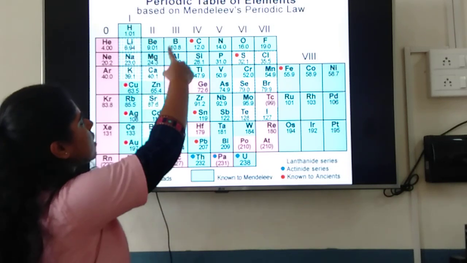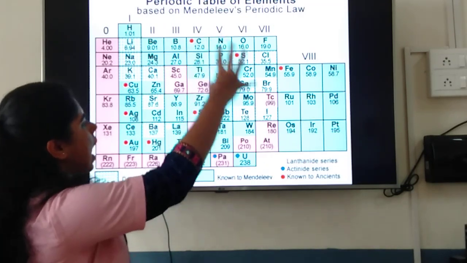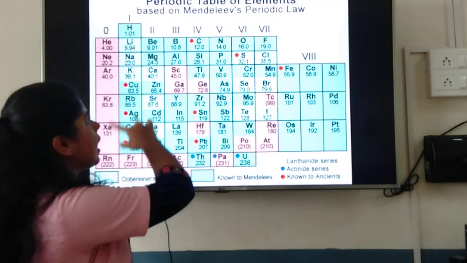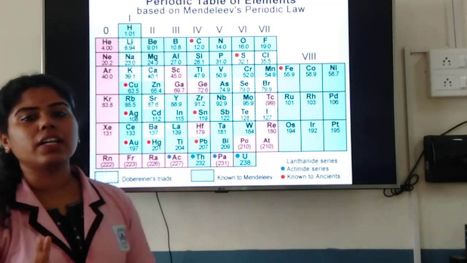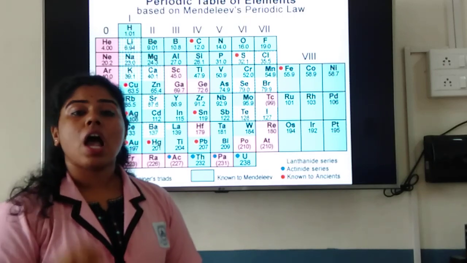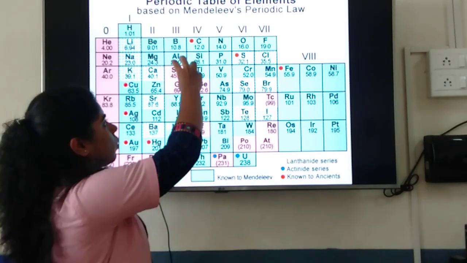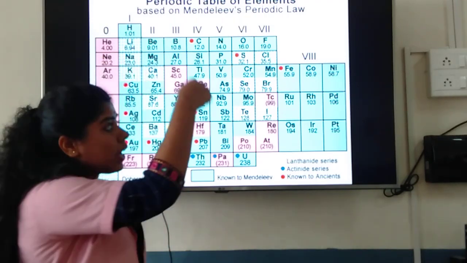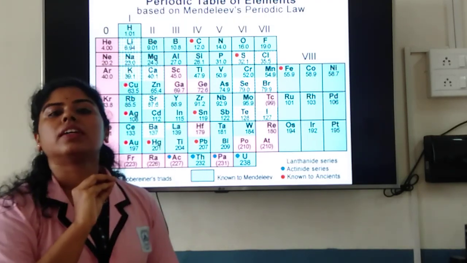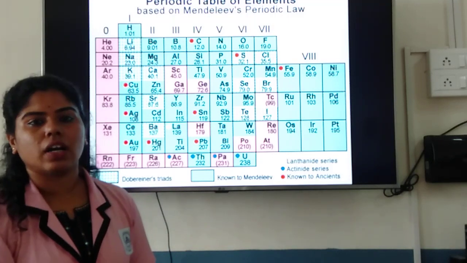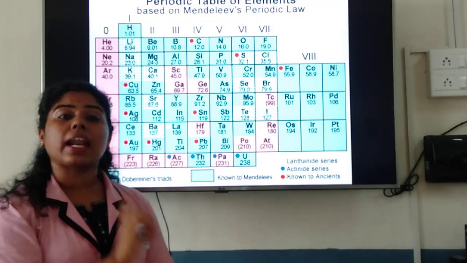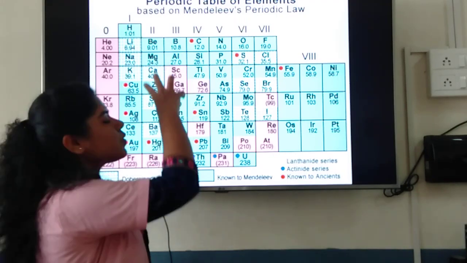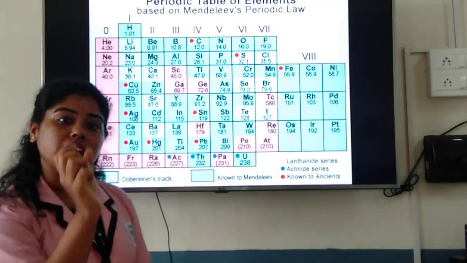Starting from the group 1, 2, 3, 4, like this he names, and then you see this pink colored elements over here. These are the elements which were not identified during Mendeleev's time. Okay. As you know, I told you that he leaves few gaps in the periodic table. Why? Because during his time, that is Mendeleev's time, the elements were not discovered. So what does he do? He doesn't arrange it randomly like what other scientists did. Instead, he leaves few gaps and then he identifies their property.